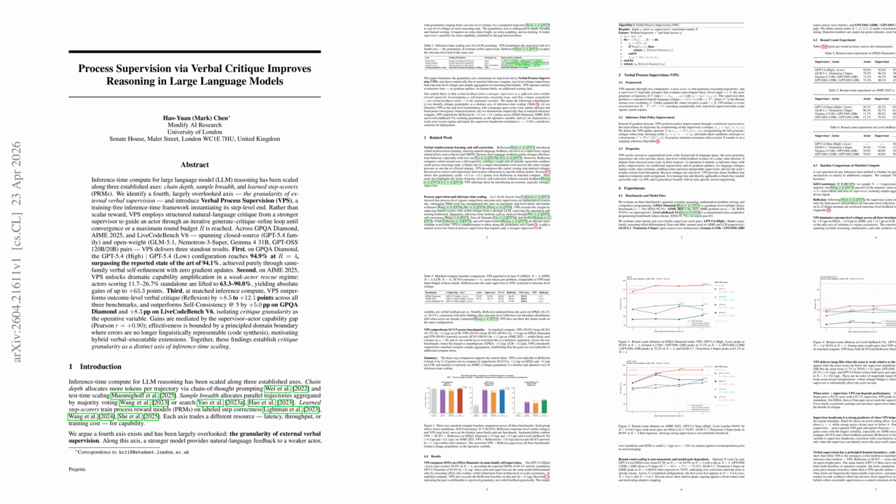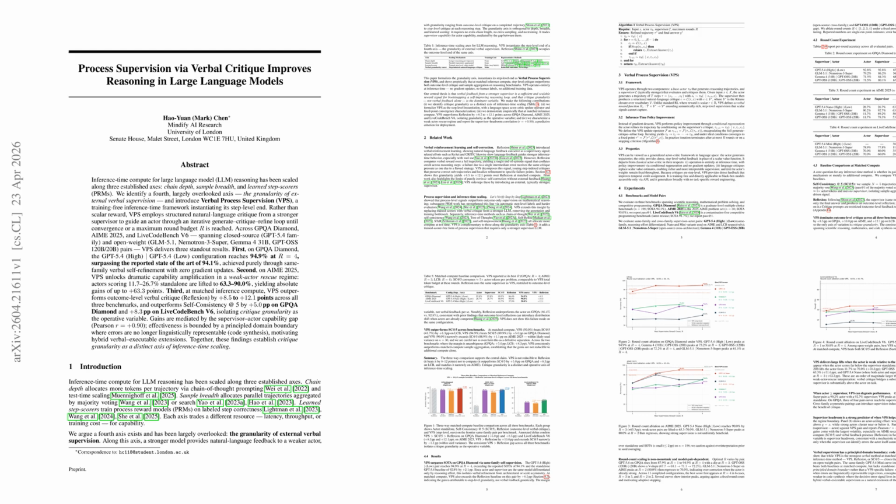On GPQA Diamond, GPT-5.4 high supervising GPT-5.4 low reaches 94.9% at R equals 4, exceeding the reported 94.1% SOTA and improving over the standalone actor by 2.1 points. On AIME 2025, weak actors at 11.7 and 26.7% are lifted to 63.3 and 90%, with gains up to plus 63.3 points.